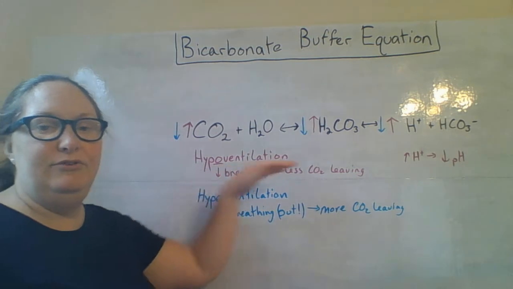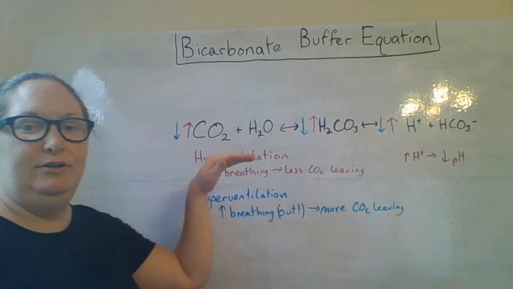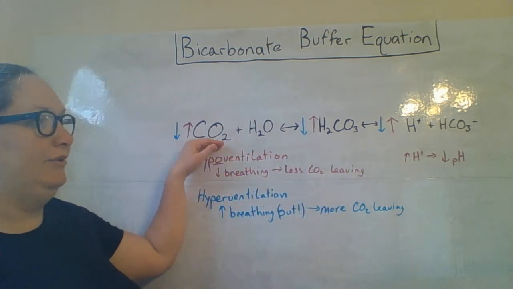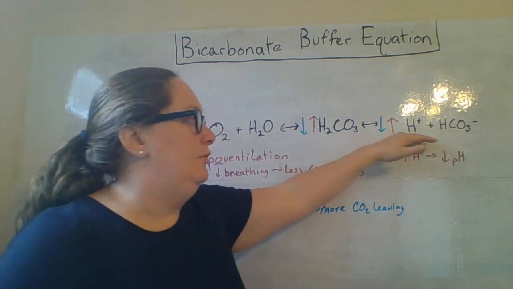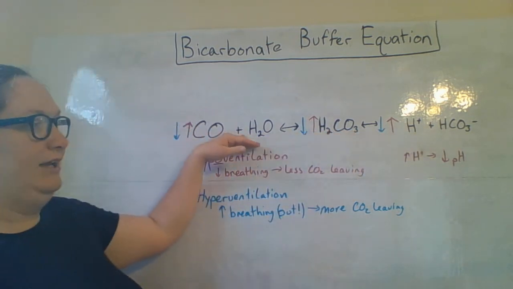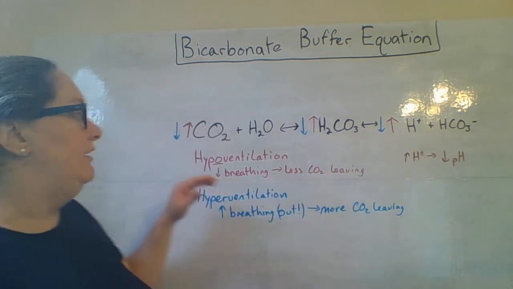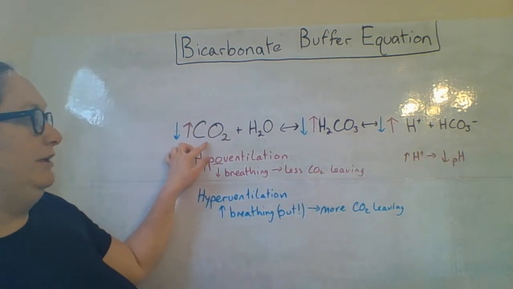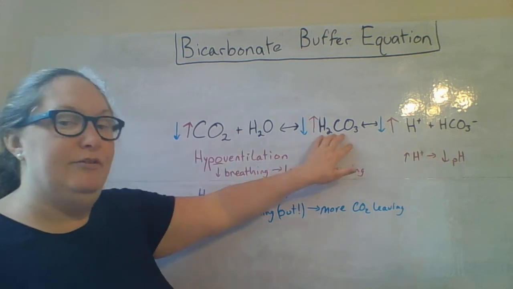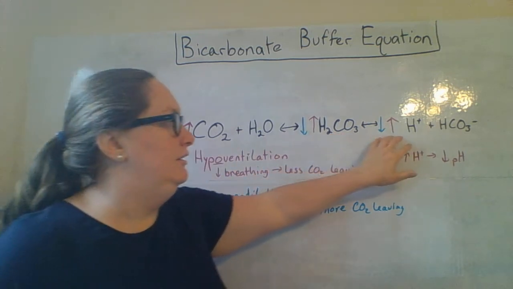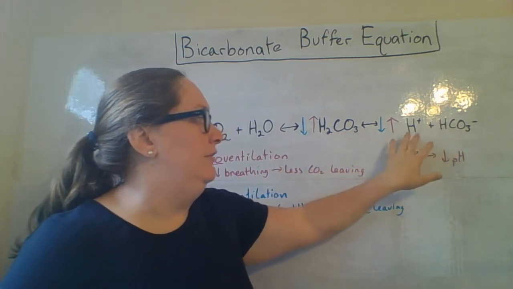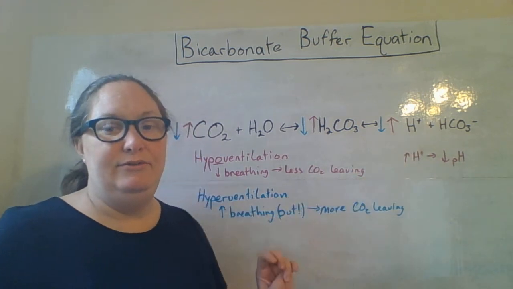Now, equations are always at equilibrium, right? So the more carbon dioxide I have, the more reactants I have, I should say, the more I'm going to have of the products. So if I have an increase in carbon dioxide, I'm going to have more carbonic acid and more bicarbonate with hydrogen ions.